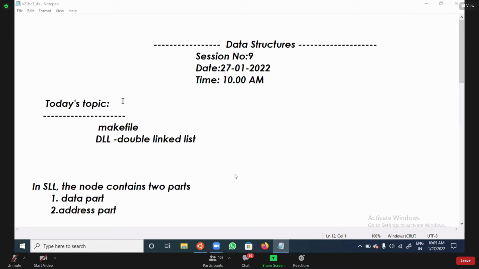It will not compile all the files again and again. It will compile only the files which are modified. Only those files it is going to recompile. So now for that makefile, what we need to do? Now you can observe here.